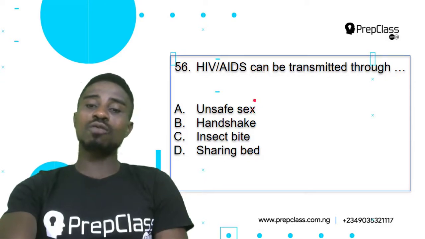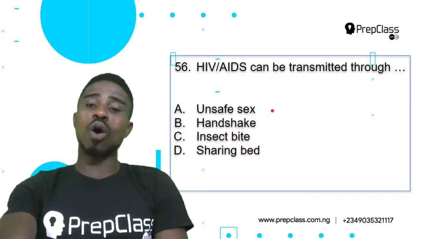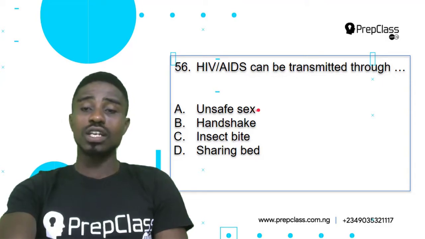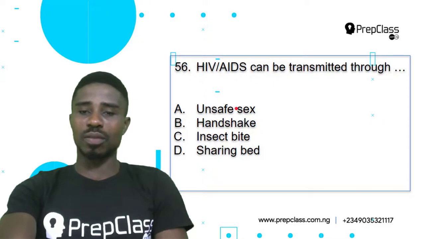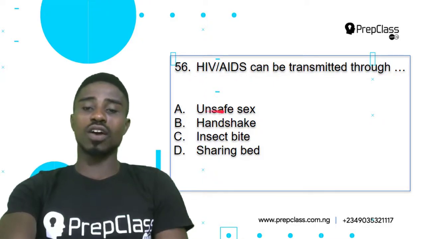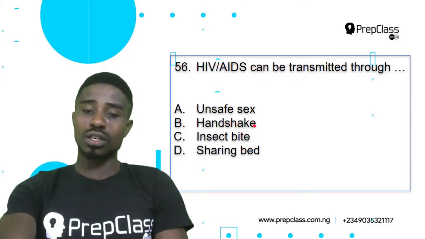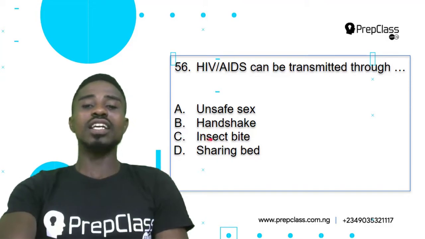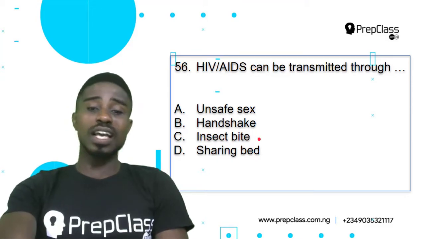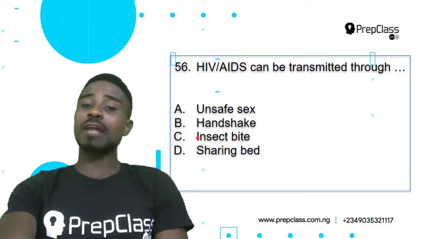sex. So if one of the partners in the sexual act is a carrier of the virus through unprotected sexual intercourse, it can be transferred or transmitted to the next partner. So option A is our correct answer. It cannot be transferred by handshake. No, it's not a skin disease. It can also not be transferred by an insect bite because insects are not the carriers.